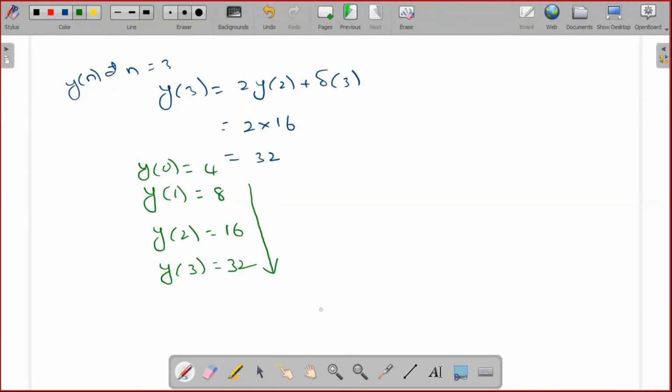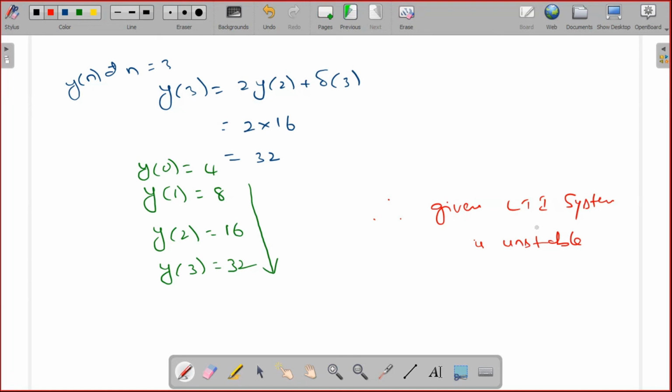Therefore, the given LTI system is unstable. Like that, you need to give the conclusion.